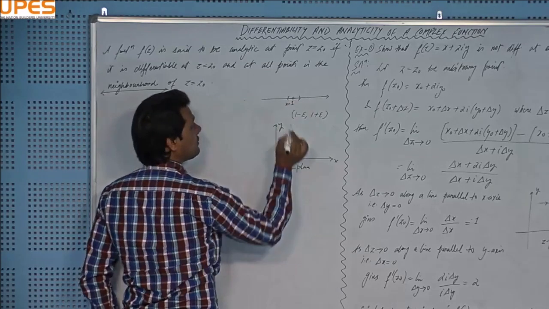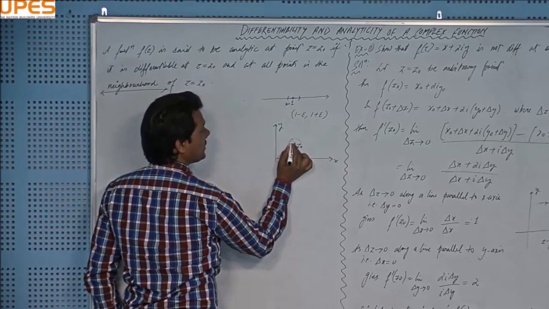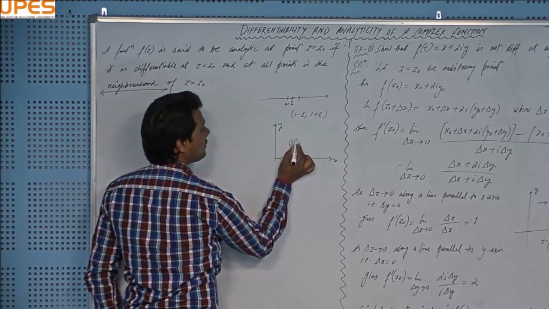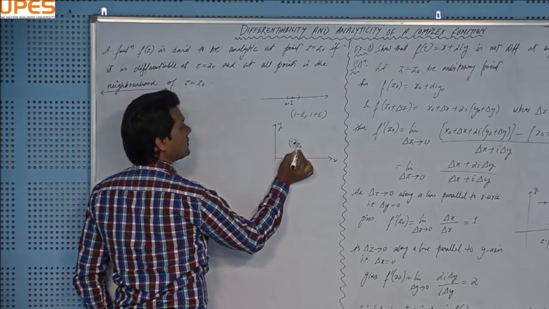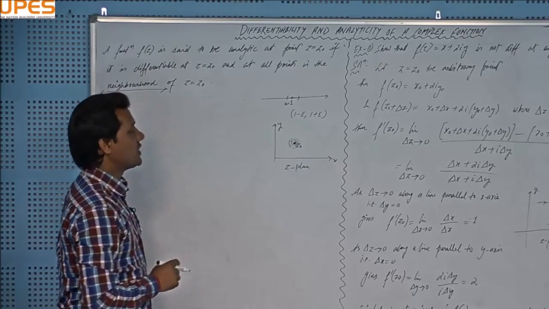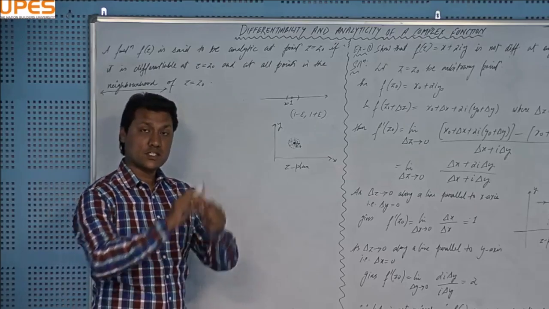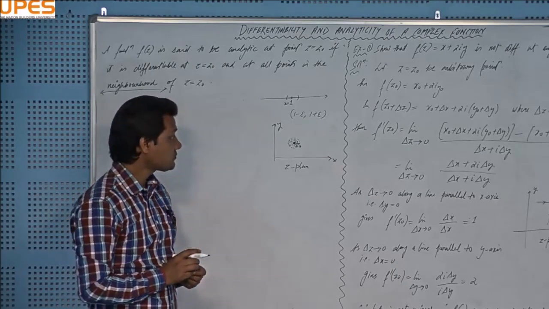Since this was an open interval, now it is an open disk. Disk means all points inside this open circle, and there are infinitely many points inside this disk, without a boundary.